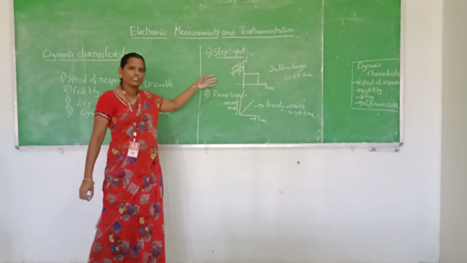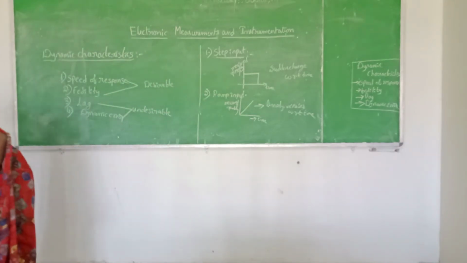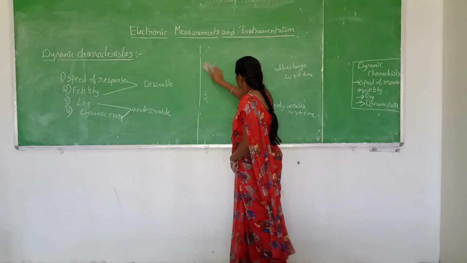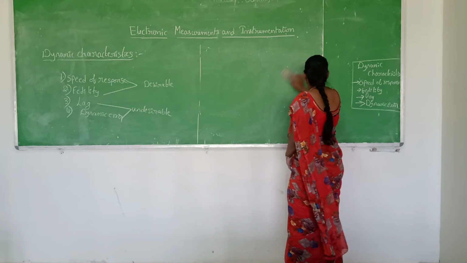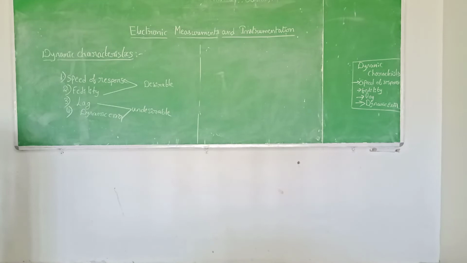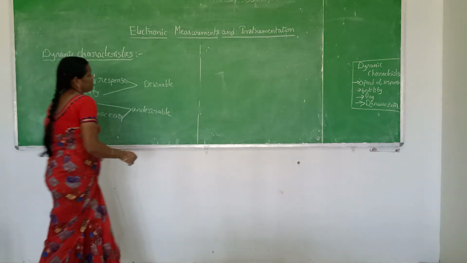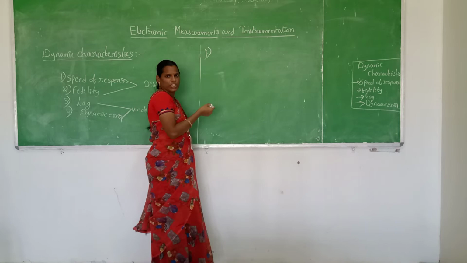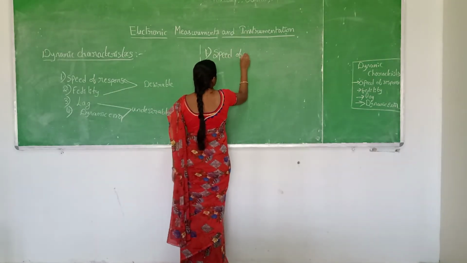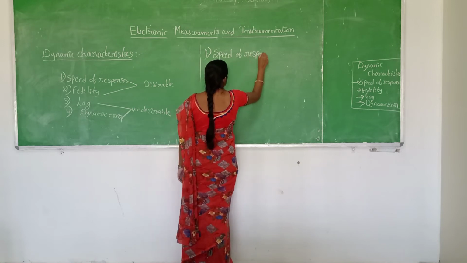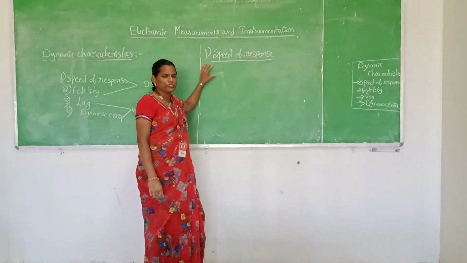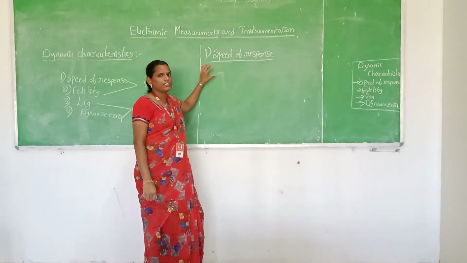So the first one is the speed of response. The speed of response is a desirable characteristic in the instrument.